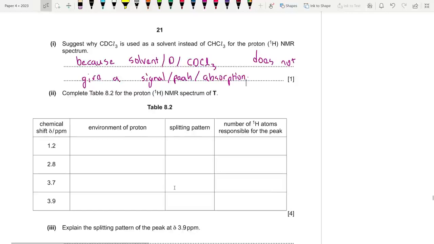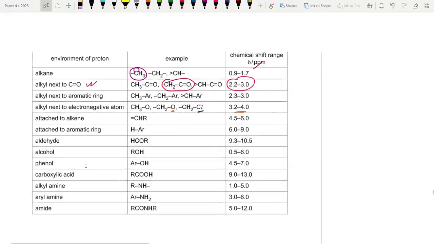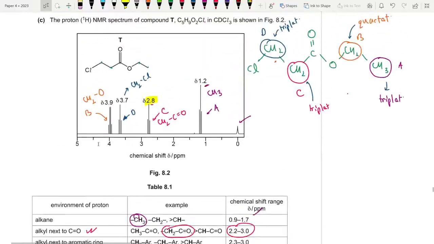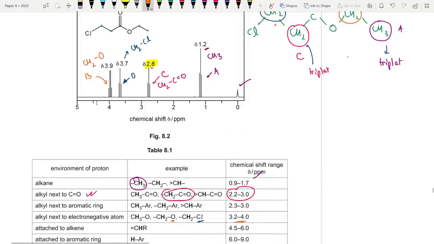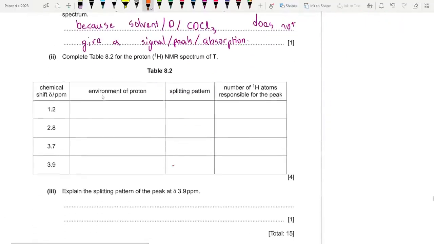So chemical shift. I've already told you guys that the splitting pattern is triplet for all of them except the one at 3.9. That's a quartet. So that is a quartet, the one on the left hand side. I'm going to color code them. Quartet, and these are all triplets. Okay, this is also a triplet. This is also a triplet. That is the splitting pattern.